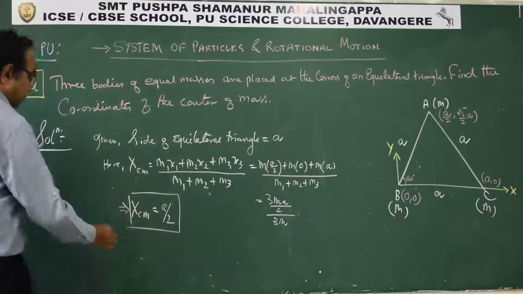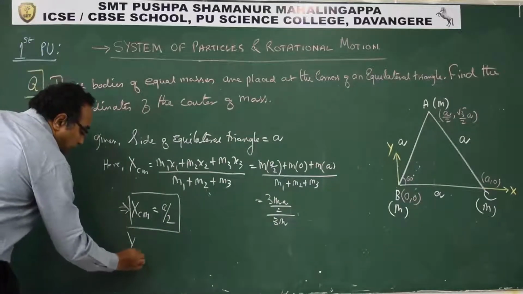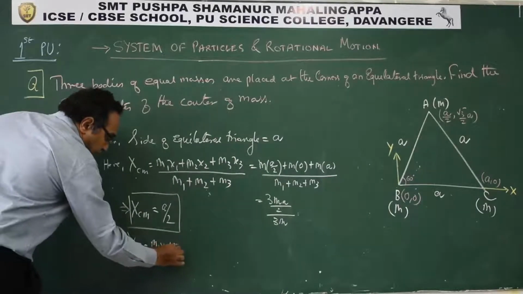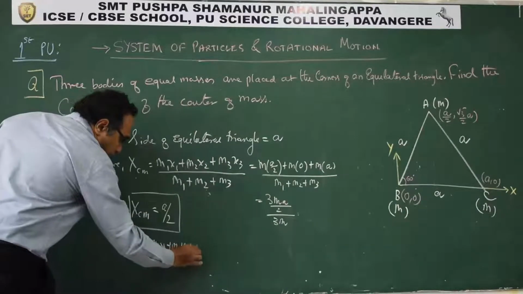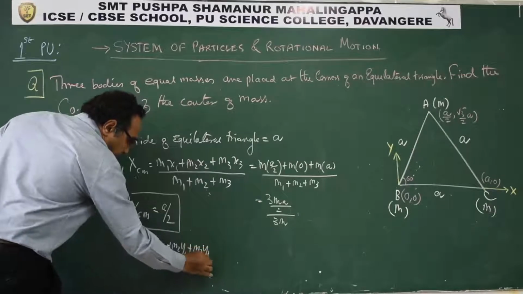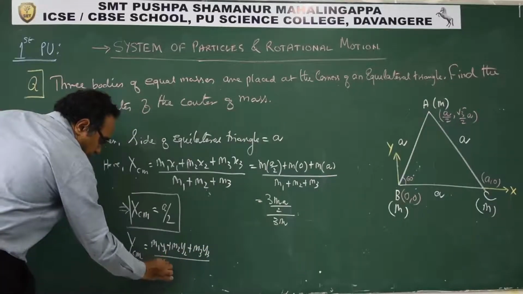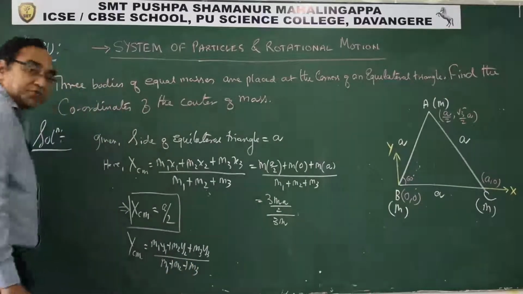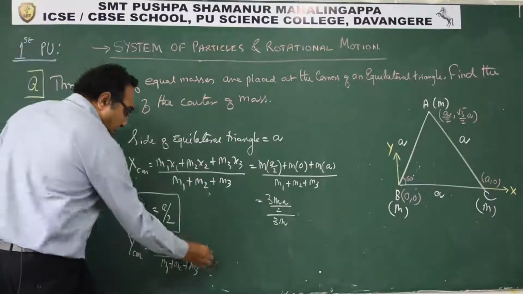Similarly, what about the y coordinate of center of mass? It is m1 y1 plus m2 y2 plus m3 y3 upon m1 plus m2 plus m3. Now substitute the values. So what we get? M.